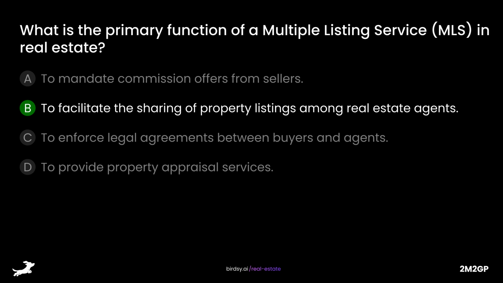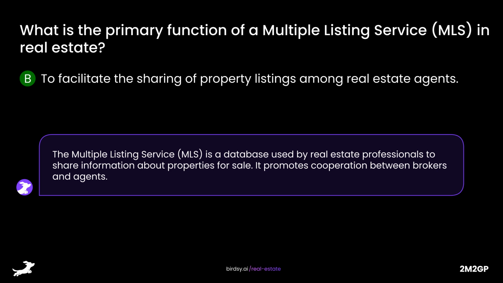The answer is B, to facilitate the sharing of property listings among real estate agents. The Multiple Listing Service, MLS, is a database used by real estate professionals to share information about properties for sale. It promotes cooperation between brokers and agents.